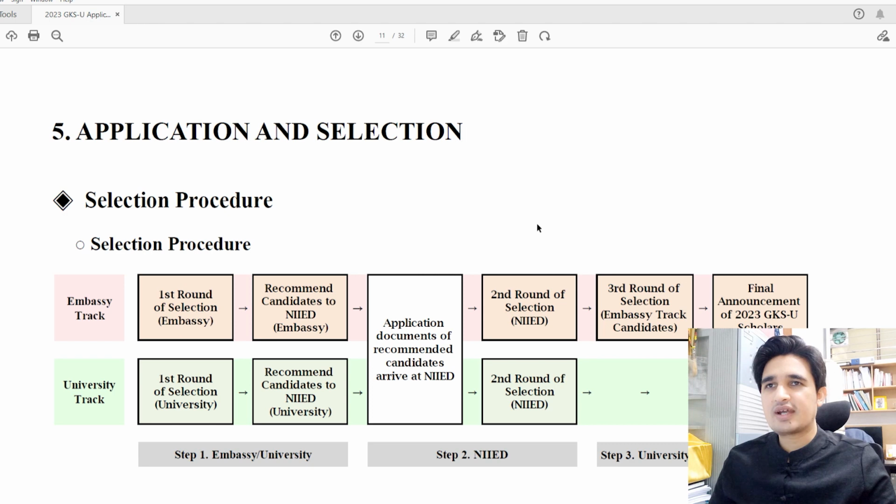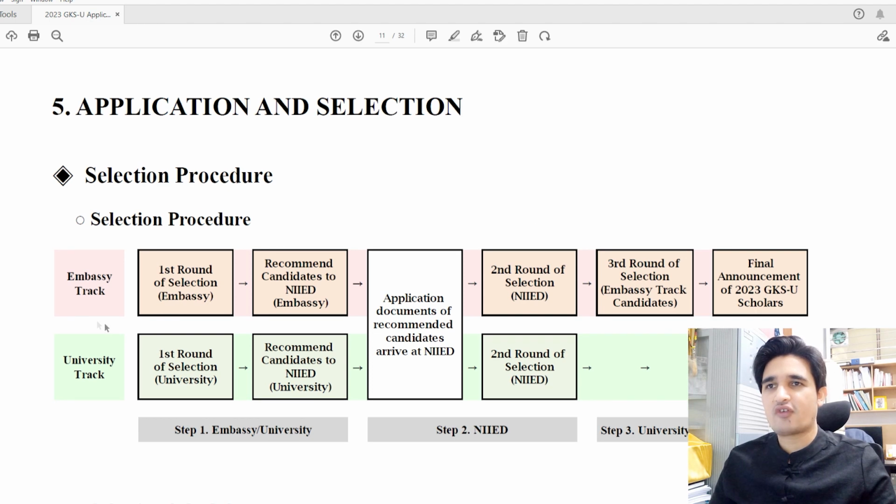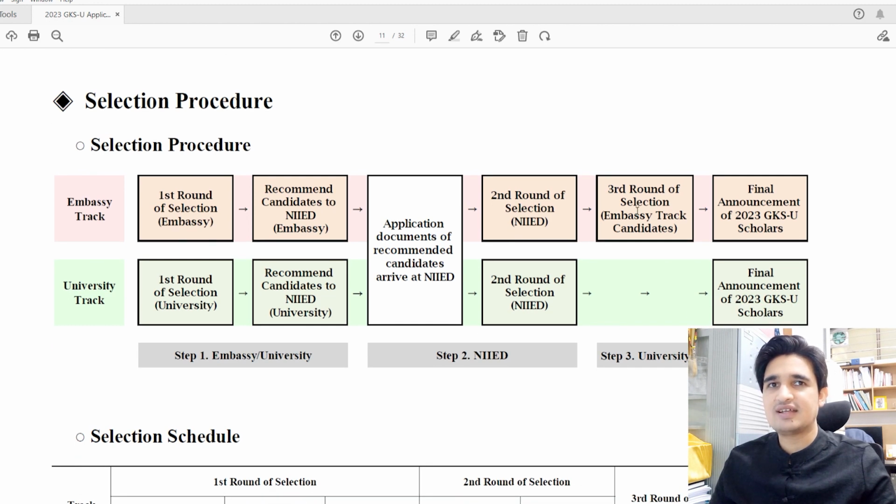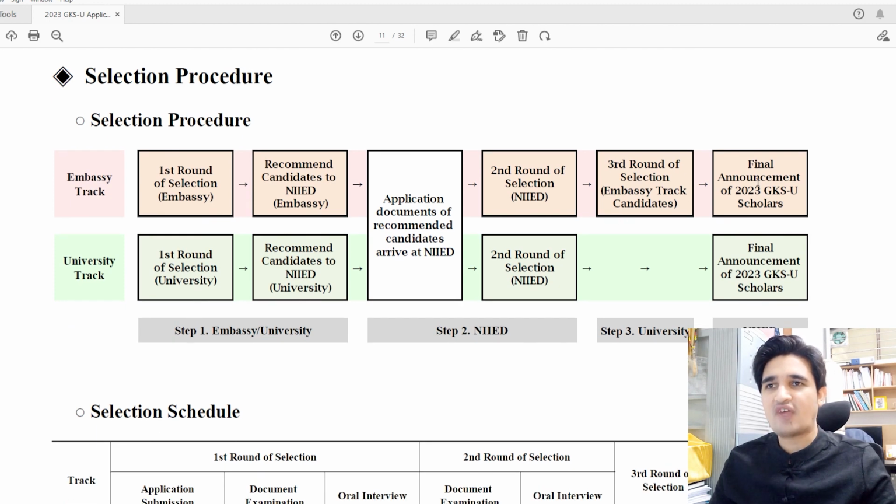Then we have to look at the application and selection procedure. For the embassy track, there is a first round of selection and you have to submit your documents to the embassy. Then the embassy recommends candidates to NIIED. Then NIIED will evaluate the documents, and then there will be a second round of selection. After the second round, there is a third round of selection for embassy track candidates. NIIED will send their documents to the universities. So universities will evaluate their documents. Then there is the final selection.